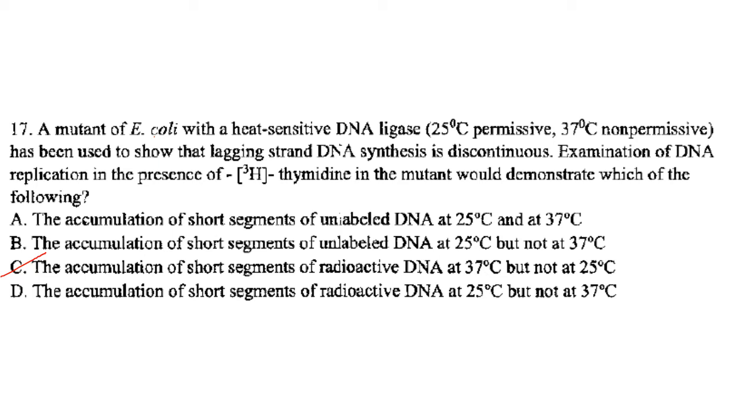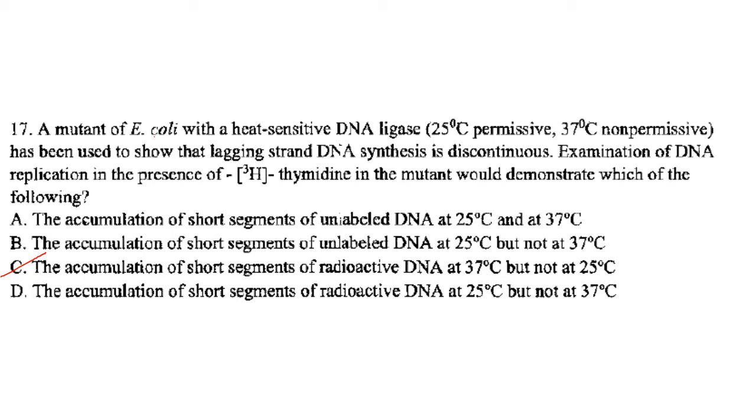So 25 degrees Celsius is the permissive temperature. Permissive temperature is the temperature at which this particular temperature-sensitive mutant gene product takes on the normal functional phenotype. That is, it will join the short strands of DNA. And 37 degrees Celsius is non-permissive, so it will not function at 37 degrees Celsius. And it has been used to show that lagging strand DNA synthesis is discontinuous. So they have used this particular DNA ligase to show that lagging strand DNA synthesis is discontinuous.